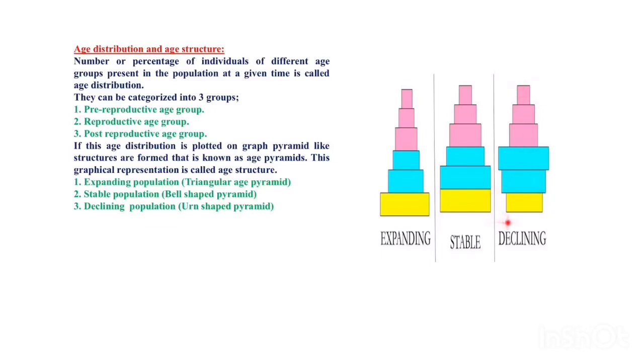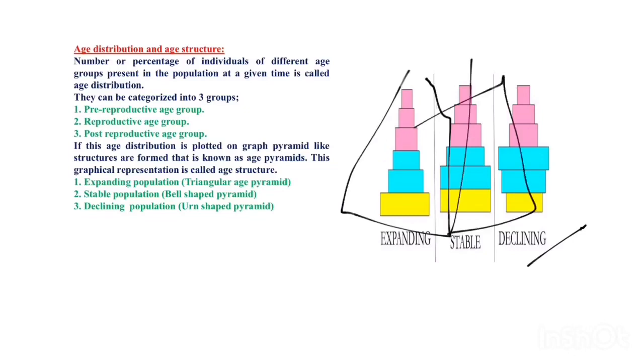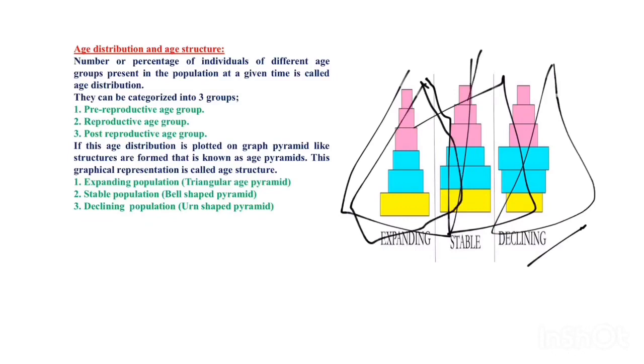When pre-reproductive age groups are very less when compared to the other two age groups, then that is called a declining population. When we plot a graph of different age groups, we get different types of structures. This structure is called age structure, and these structures are always in the shape of pyramids, hence they are called age pyramids.